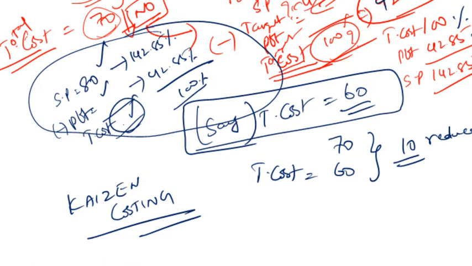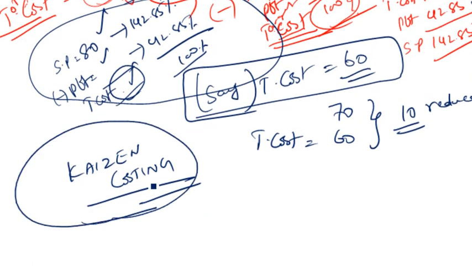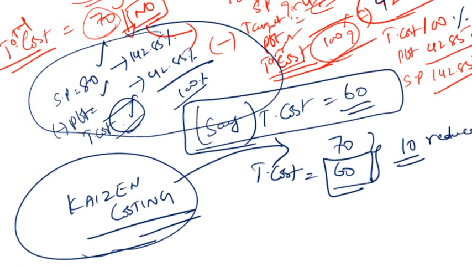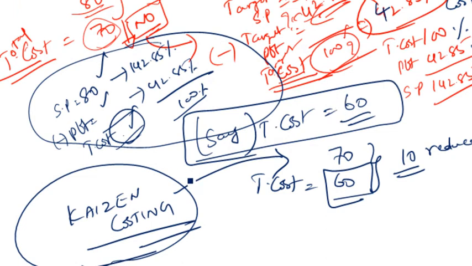You already know that Kaizen costing means you are trying to reduce your cost by going for small or minimal improvements in efficiency, in process, and all those things, which will ultimately help you in achieving your target cost. Thereby, once you achieve your target cost, you'll be able to survive in the market with the same profit percentage without compromising on that, despite reduction in the selling price. So now I hope you understand the linkage between Kaizen costing and target costing.